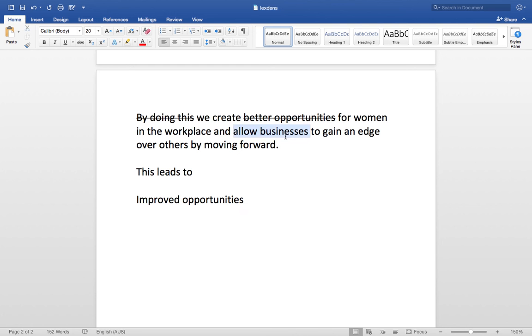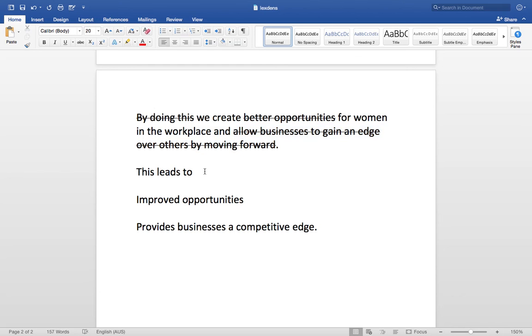What about this? "Allow businesses to gain an edge over others by moving forward." I think there's a better way to say that. Perhaps just saying something like, "provides businesses a competitive edge." That term competitive edge has a lot of these same meanings packaged into it.